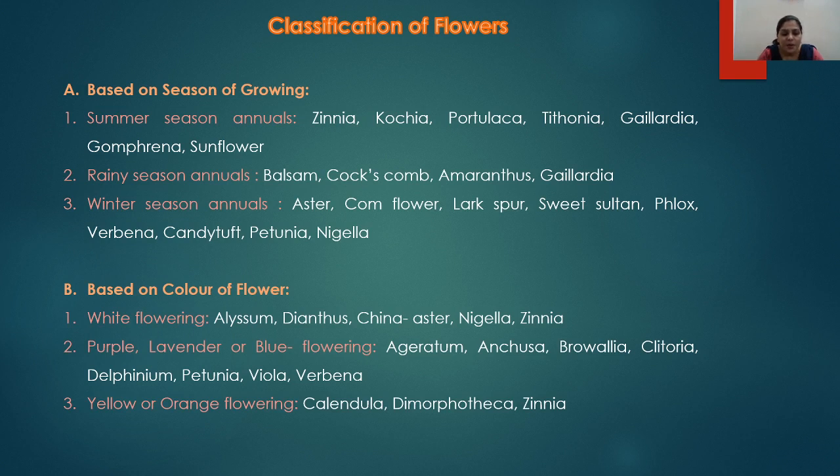Second is the purple, lavender, or blue flowering plants. Examples are Ageratum, Anchusa, Browallia, Clitoria, Delphinium, Petunia, Viola, Verbena, etc. And the third group is the yellow or orange flowers. Examples are Calendula, Dimorphotheca, and Zinnia.